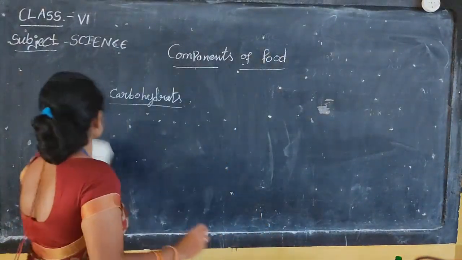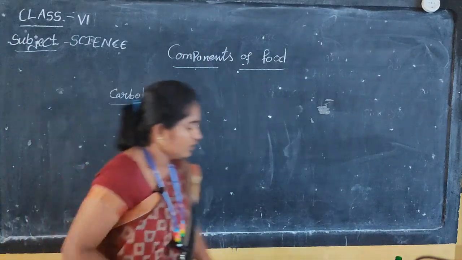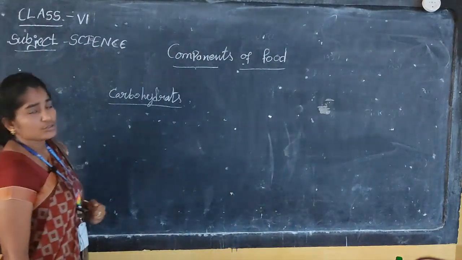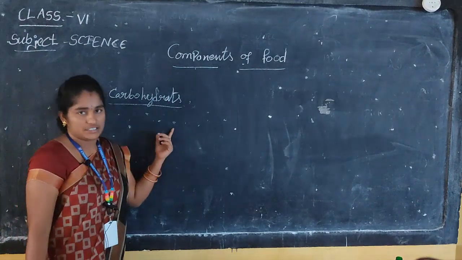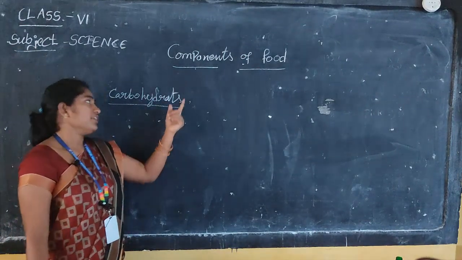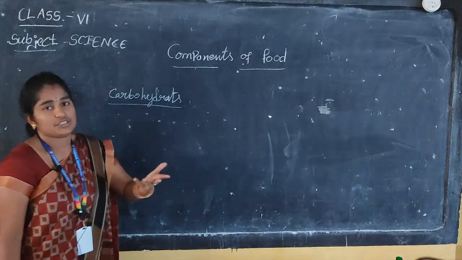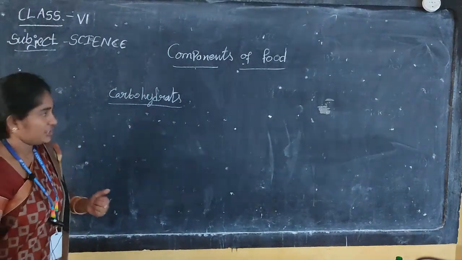Test for carbohydrates. So, what is the carbohydrate test? You know about carbohydrates as a component. Carbohydrates are present in rice and wheat.